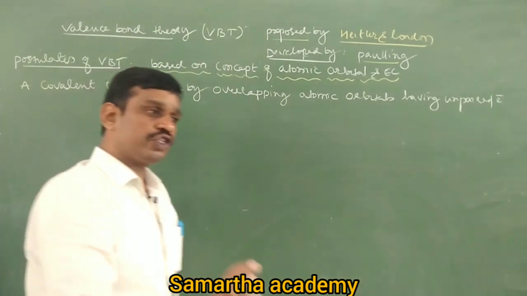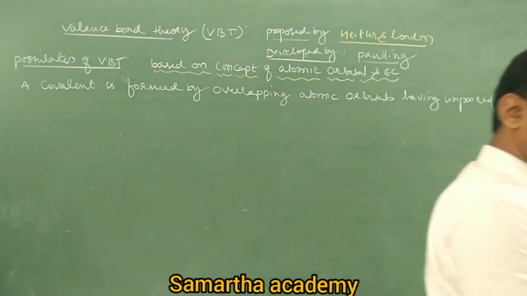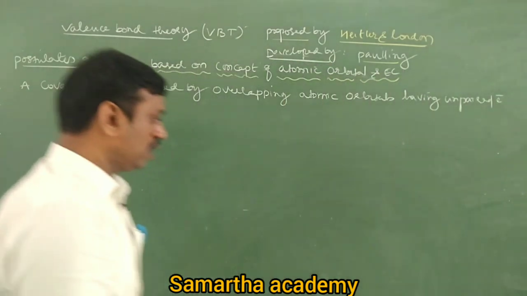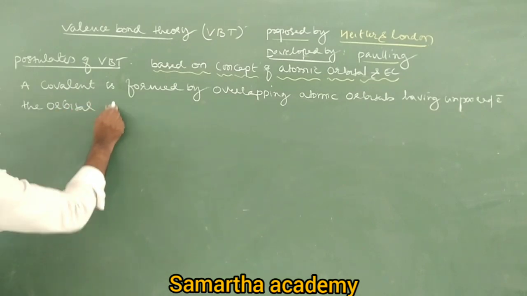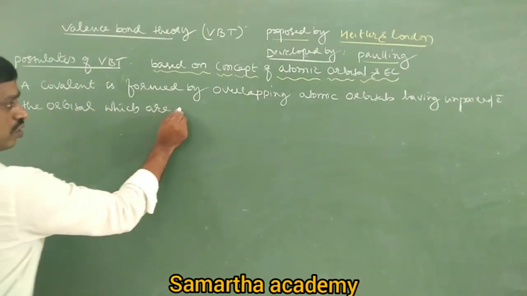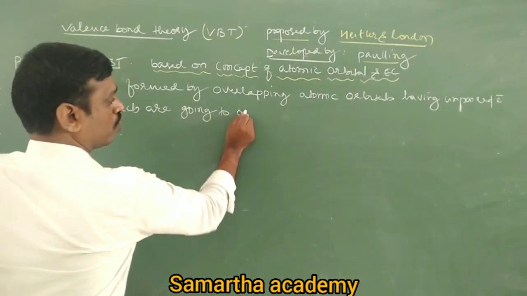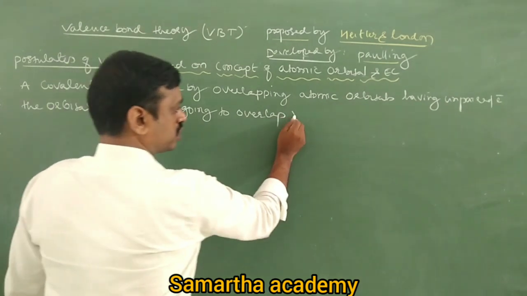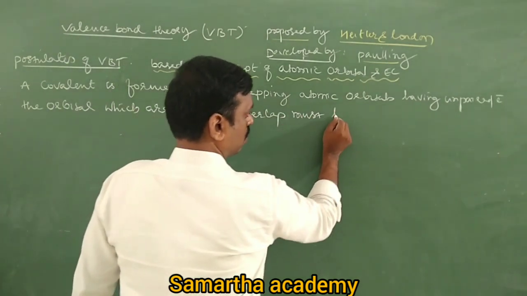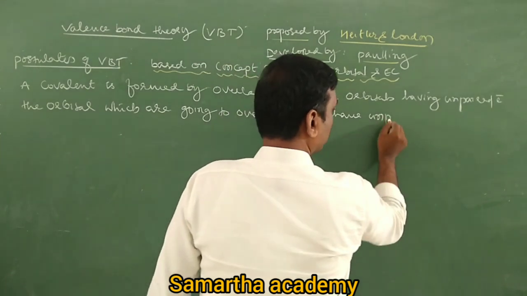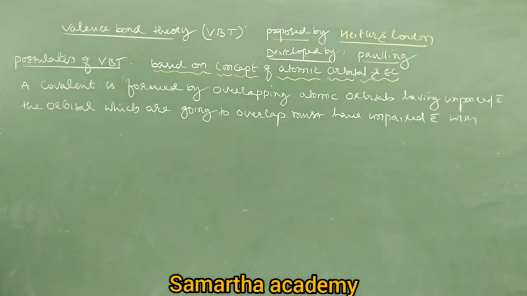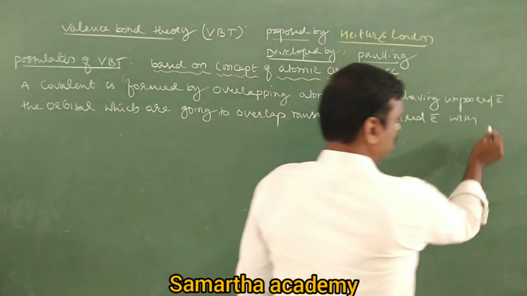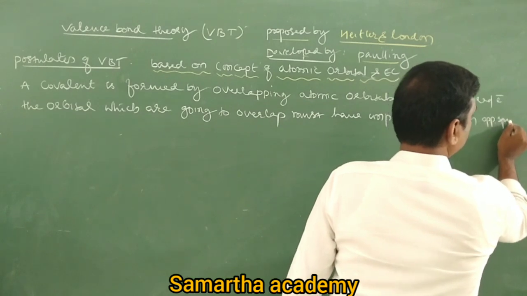It means the orbitals which are going to overlap must have unpaired electrons with opposite spin.